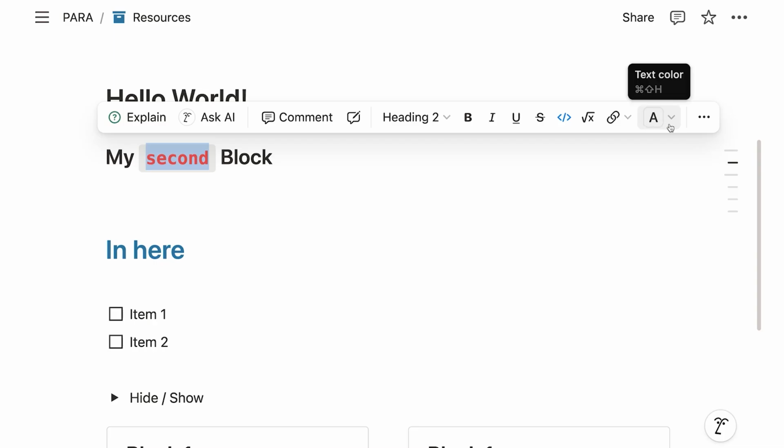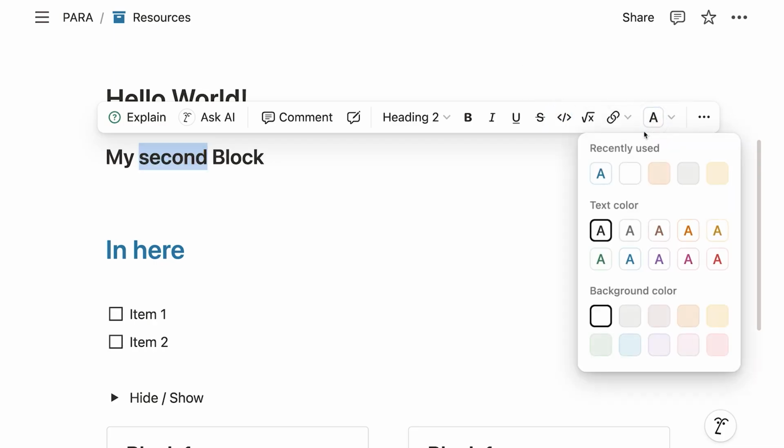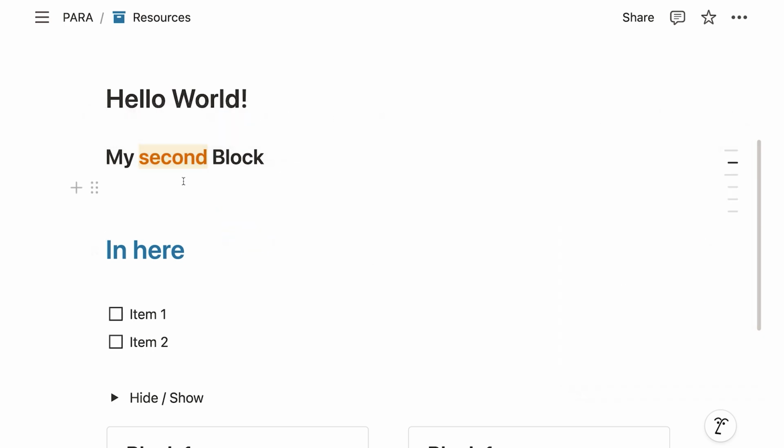Or I can here at the very end add the text color manually. Let's remove this also quickly. Go here and say, well, this actually should be orange. Perfect. Or I can say, well, actually, I would like this highlight effect. I would like a yellow background. And now I have this orange font color on a yellow background.